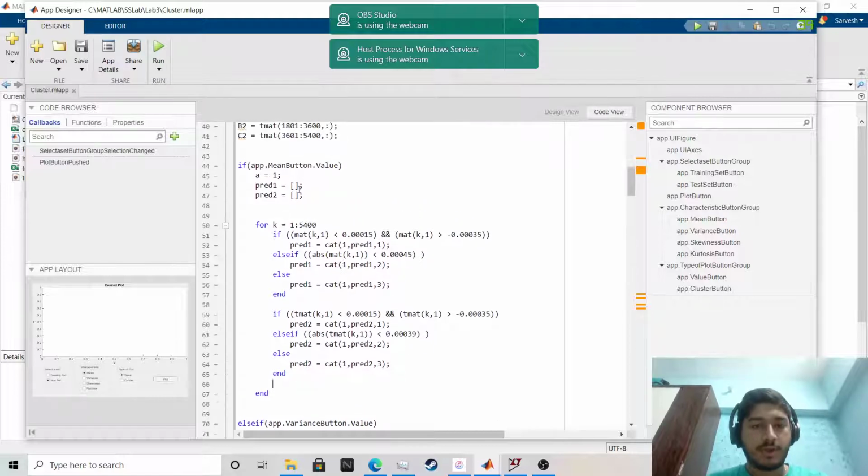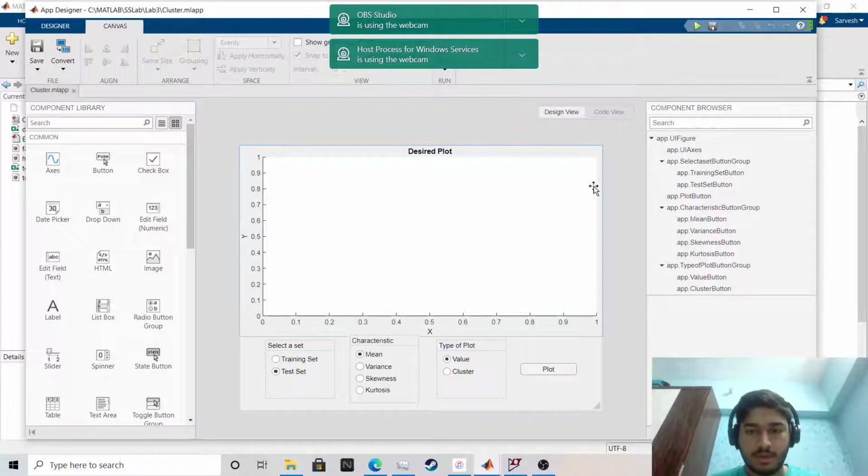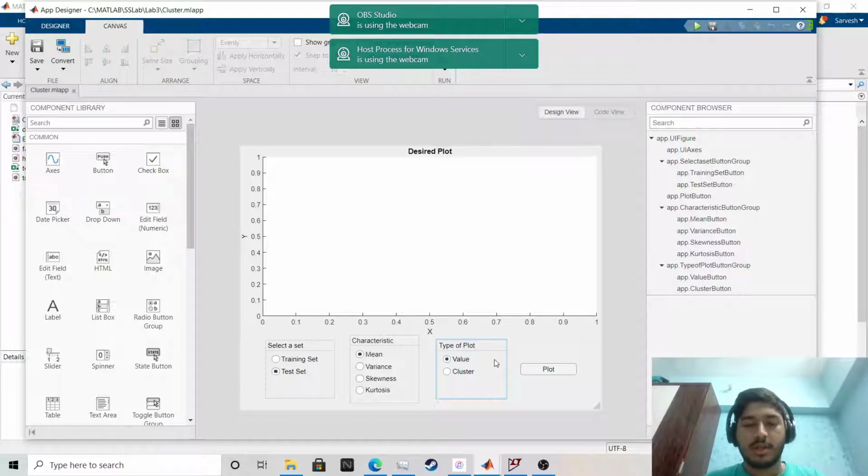So now first the mean button value, I'll show you design view. In design view, the plot will be here, and we have to select a set, which is training set or test set, characteristics mean, variance, skewness, kurtosis, and type of plot. Cluster will give you the value from cluster and show you the characteristics of three different types of audio file, and the value will plot, suppose we have selected mean, so we'll plot the mean graph. Similarly variance.